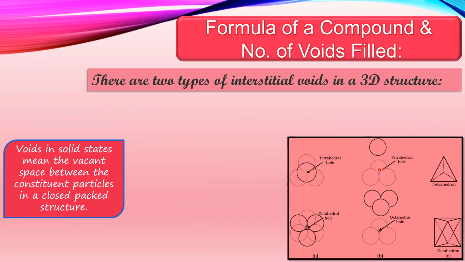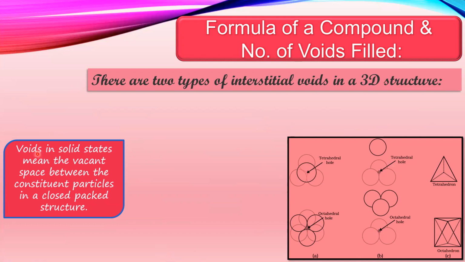That hole is created by a tetrahedral structure, and if I reverse it, upside down, then an octahedral void, an octahedral hole, is created because it gives rise to an octahedral structure.